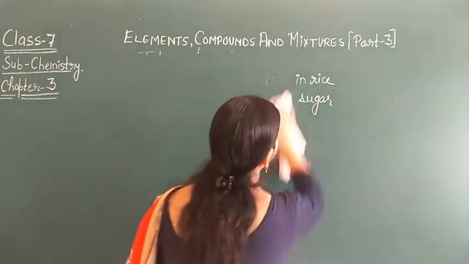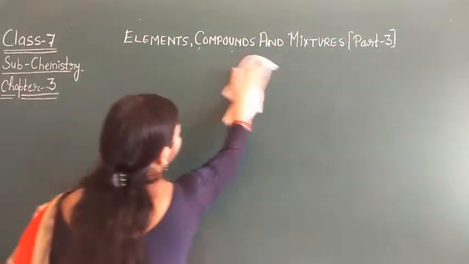First is the homogeneous mixture and another is the heterogeneous mixture.